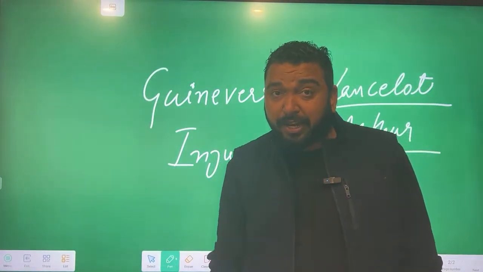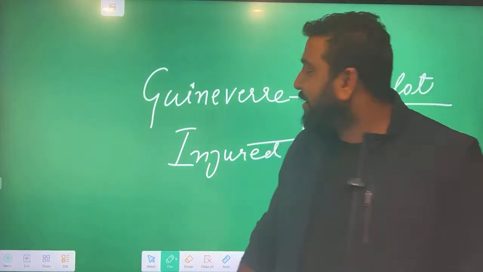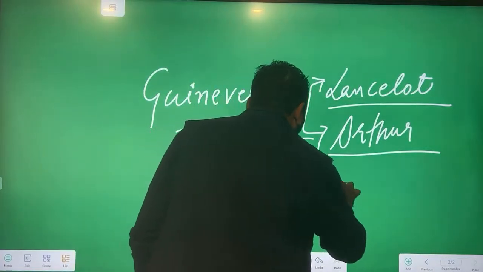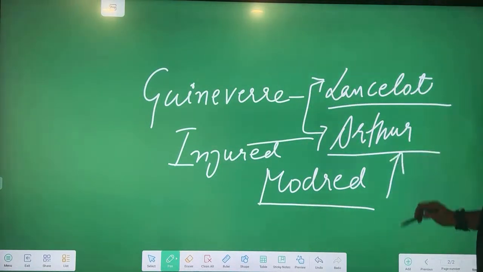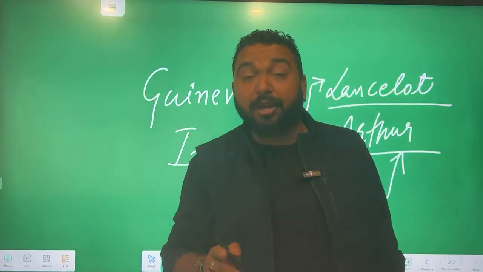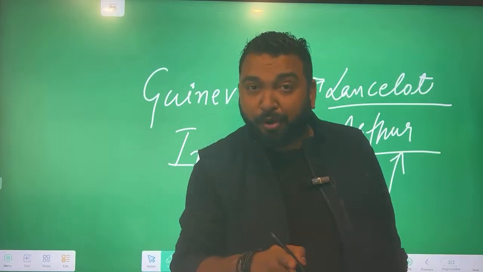When Arthur is injured, this is the time his own illegitimate son, Mordred, comes. Mordred always wanted to take revenge from his father. Mordred finds the opportunity that Arthur is injured. This is the time to kill. Arthur gets killed by his own illegitimate son, Mordred.